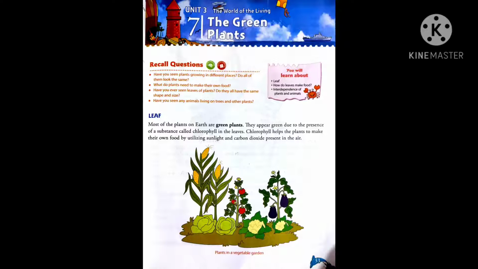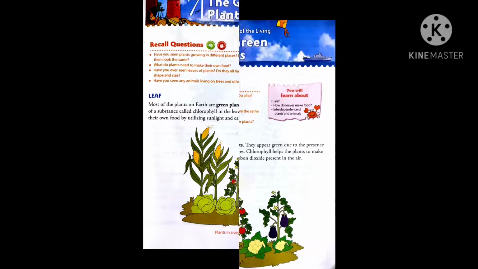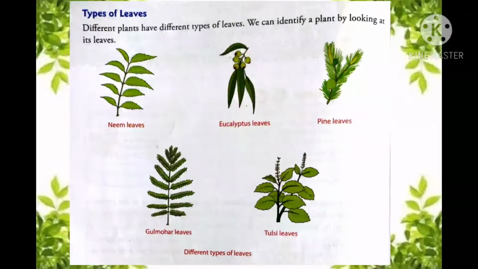Without leaves there will be no chlorophyll in the plants, and with no chlorophyll, plants will not be able to make their own food and they will die. So leaves are a very important part of plants, which contain chlorophyll, which helps in the making of food. Now let's move towards the next page, which contains types of leaves.